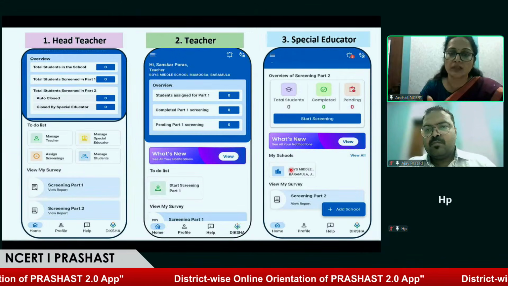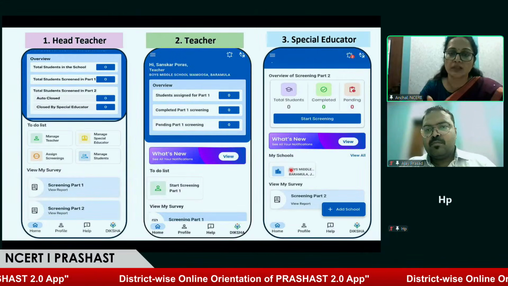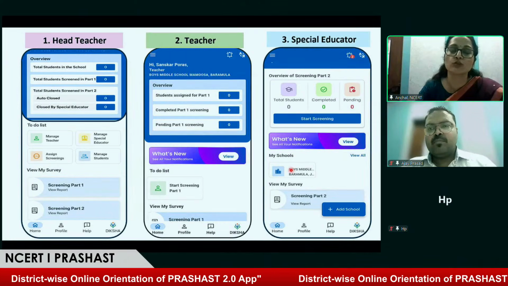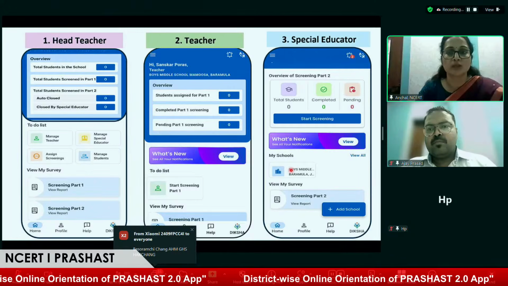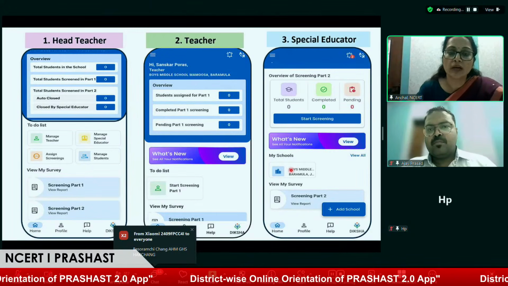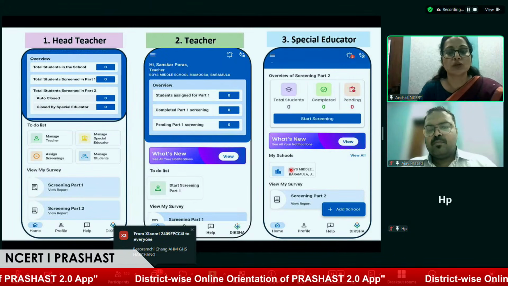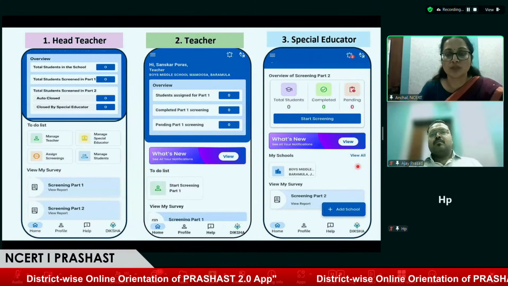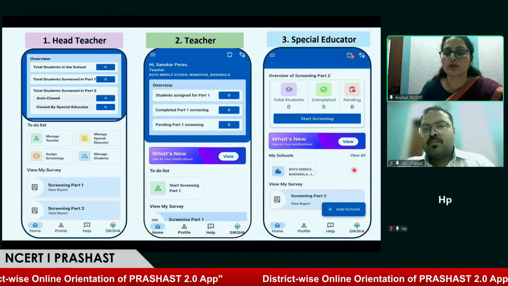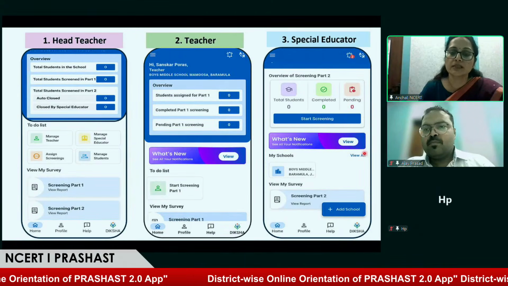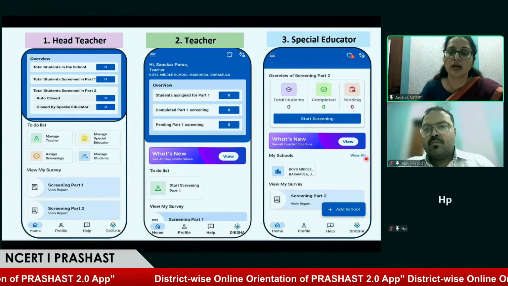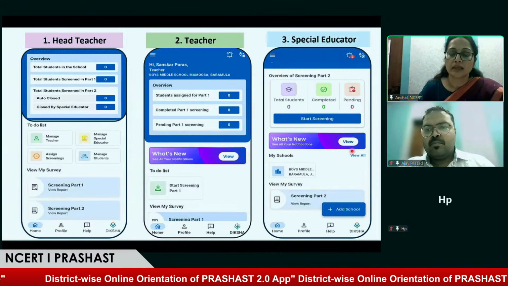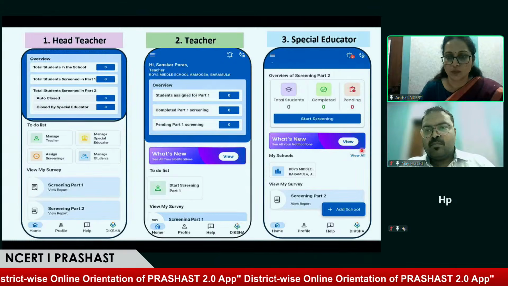So if they are associated with more than one school, as I already told, they can be associated with more than 100 schools as a special educator. After clicking on my school, they can see the list of all the schools they are associated with as a special educator. And at the bottom of the special educator home screen, you will find the option of view my survey. There they can see the screening part 2 reports, and also they can download them. And on the bottom right side, you will find the add school option.